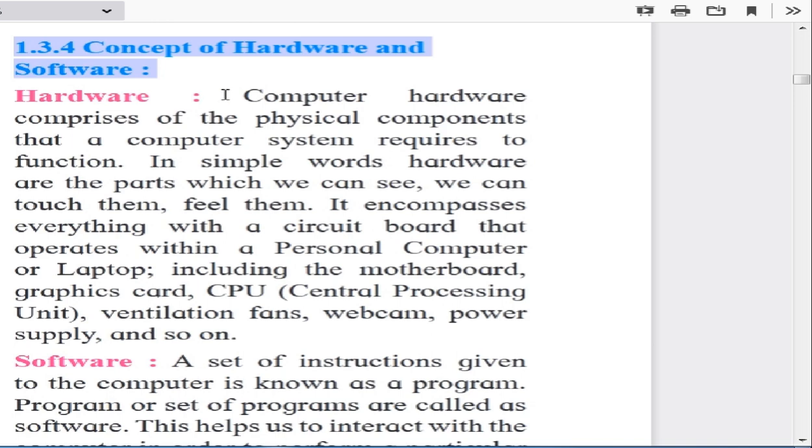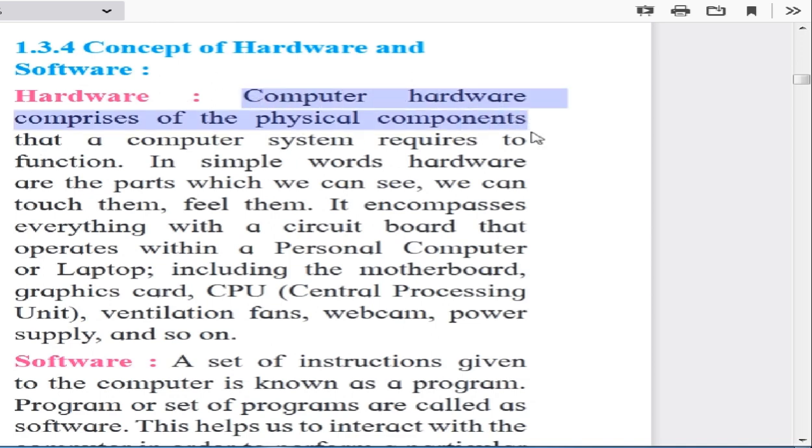What is hardware? Computer hardware is the physical components that a computer system requires to function. Means what? Many electronic components come together and make a computer system, that is the hardware.